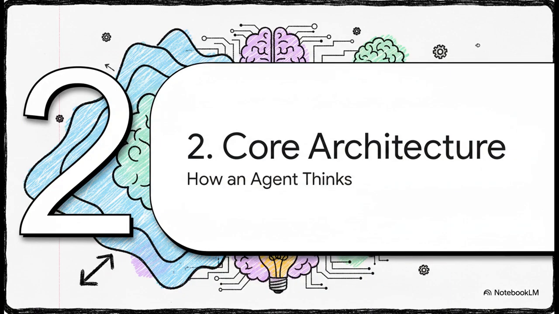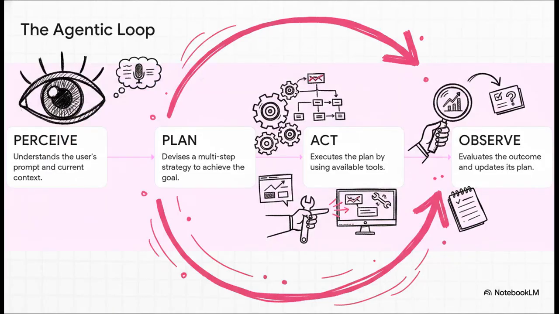So how does this doer actually work? How does it think? Let's peel back the layers a bit and look at its core architecture. We're basically going inside the agent's mind to see how it gets from a simple request to a completed task. You know, at the heart of every agent is this process that's surprisingly human. It's all built around a continuous loop.